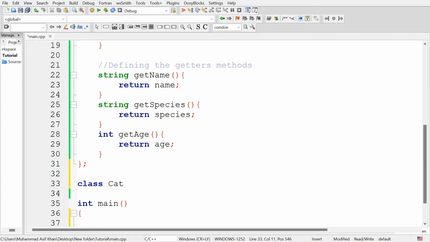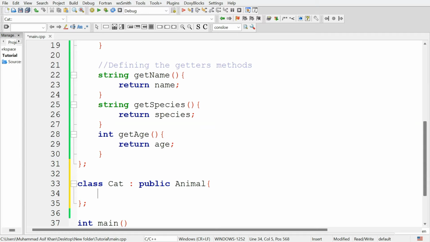And if you want to inherit it from the animal class, then after the name of the class you are going to create, type the colon and then type the public keyword and then the name of the class from which you are going to inherit this class. So I am going to inherit this class from the animal class, so type the name of the animal class. And now this class cat is inheriting from the animal class.